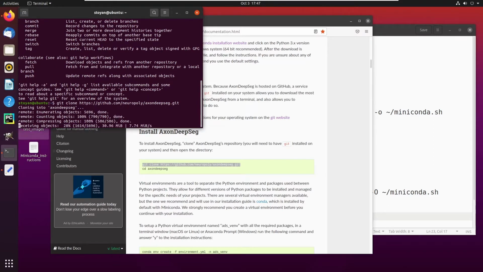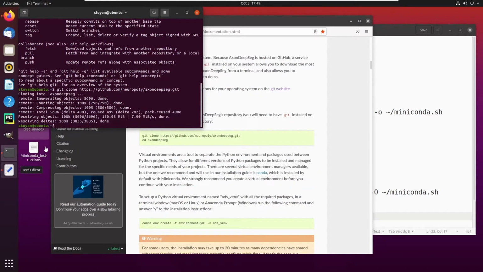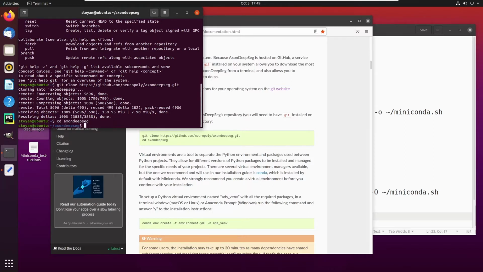This could take a bit of time, so we'll jump ahead when the download is done. Okay, now that the download is finished, we can type cd AxonDeepSeg.